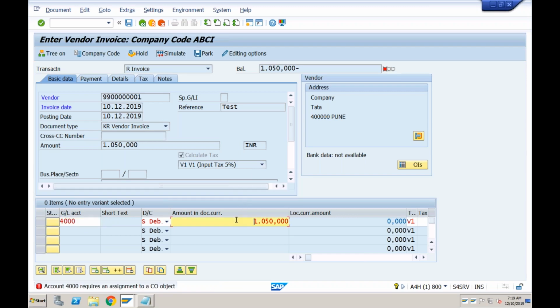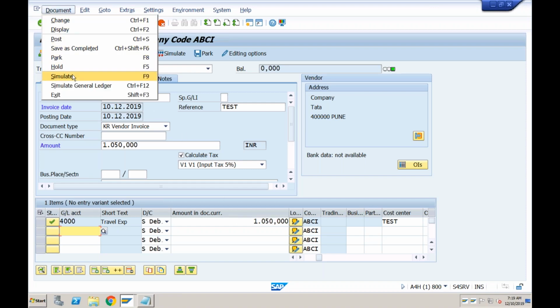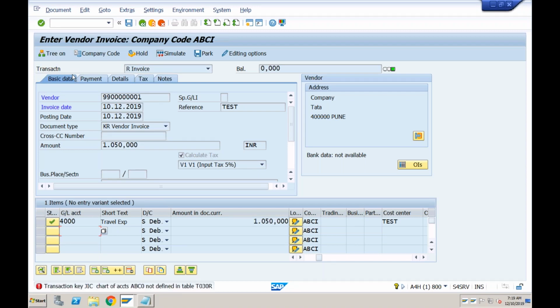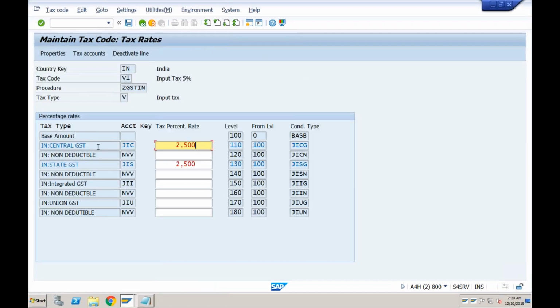Now the system is asking me the cost center. So let's provide the cost center here. The cost center in our case is test. Just press enter. Then let's try to simulate how exactly it is working. So document, simulate. Okay, we are getting an error. The system is saying transaction key JIC, chart of accounts ABC0 not defined in table. What does it mean? We are using the tax code, and in our tax code, we defined two different things, 2.5% of central GST